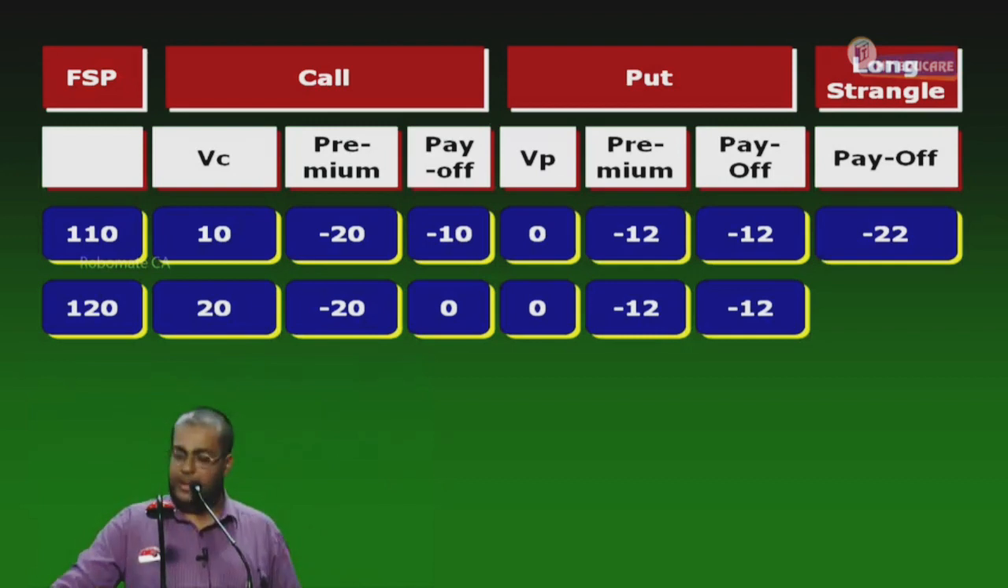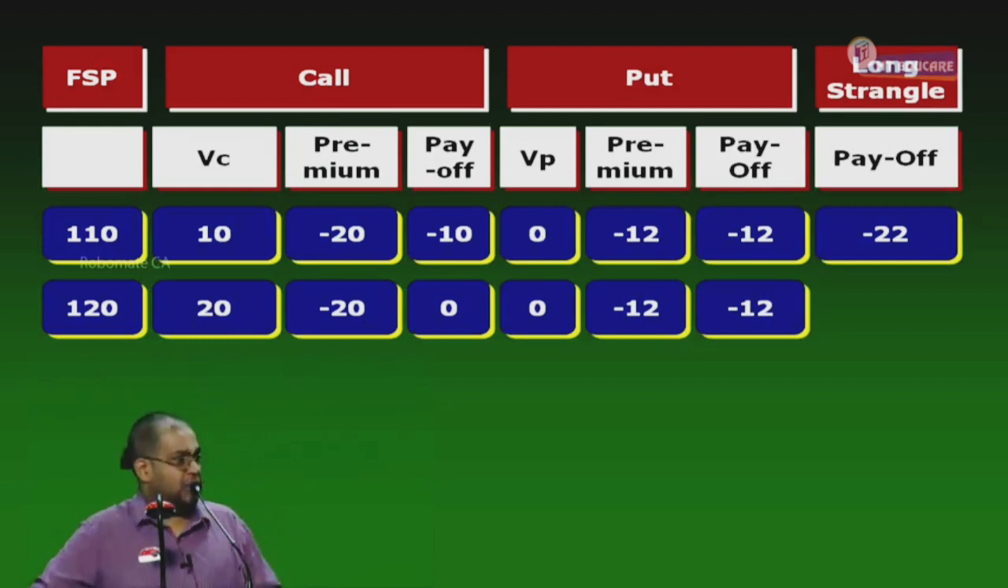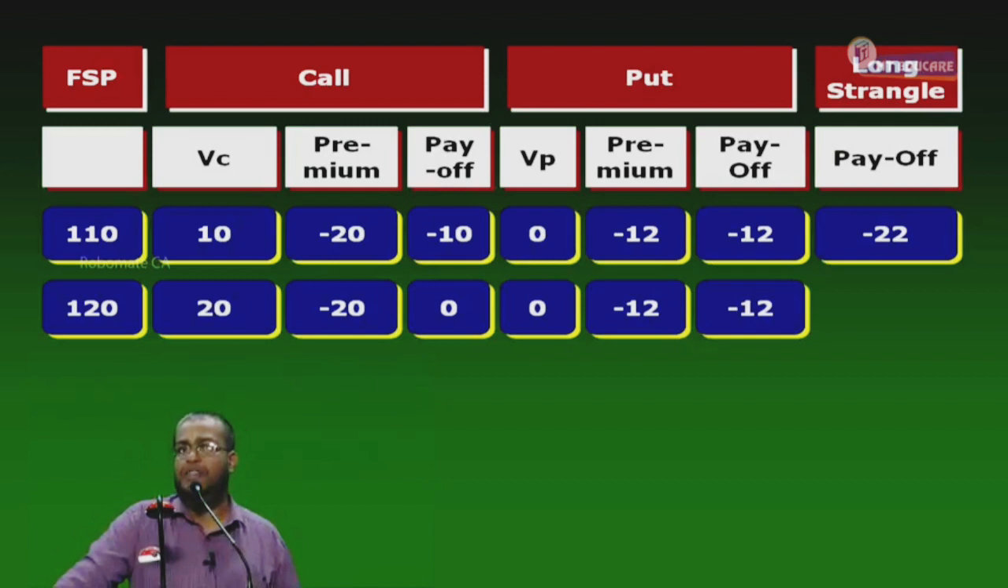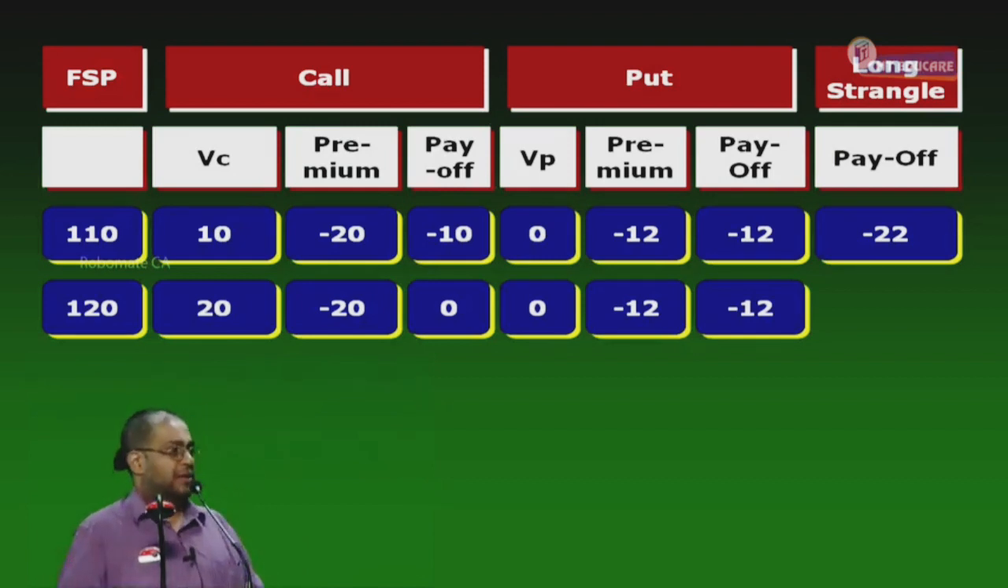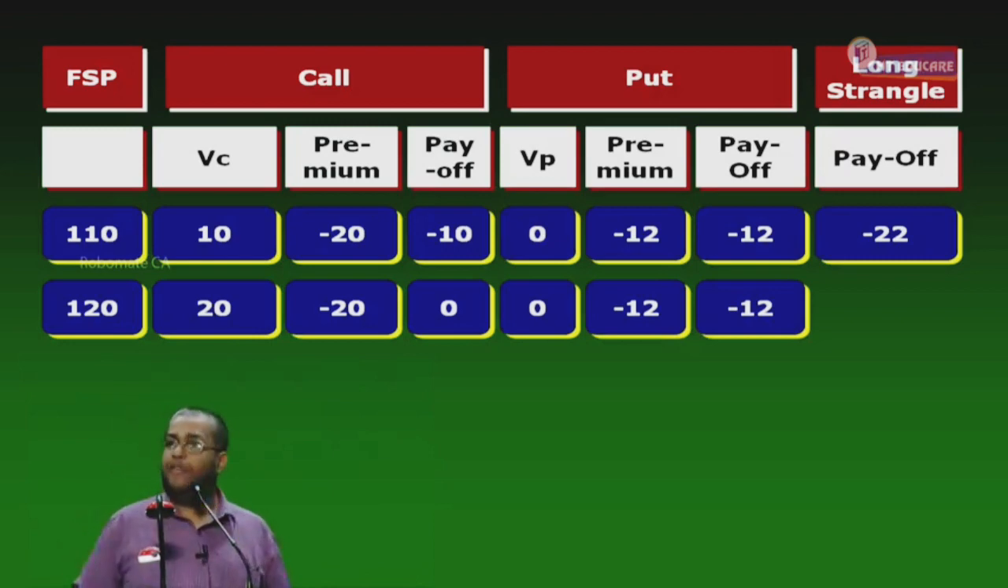Now, next step: 58 to 132. Status is what? Loss. Full stop. Continue. Maximum loss. How much is it? 32. Maximum loss 32. When? When FSP is 90 to 100. Everybody following?